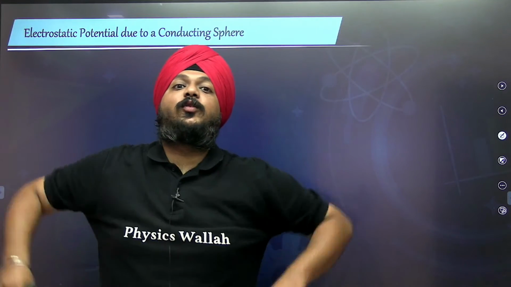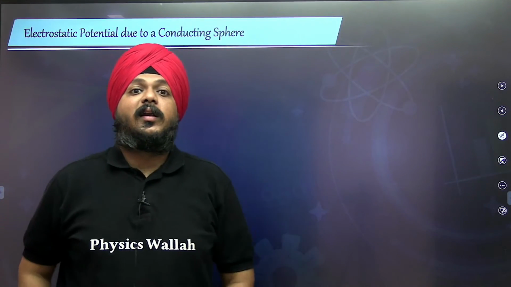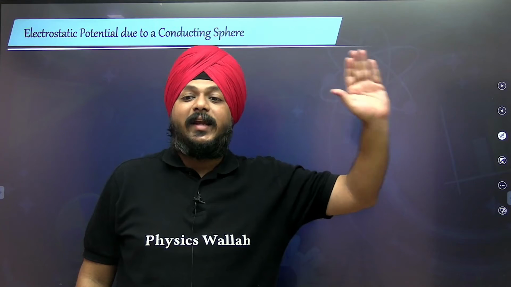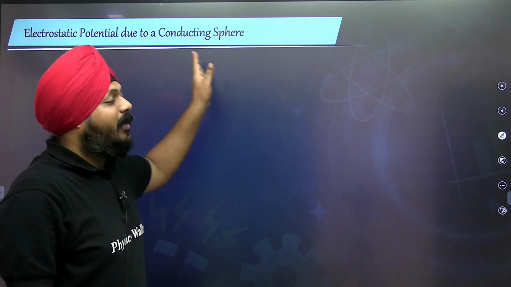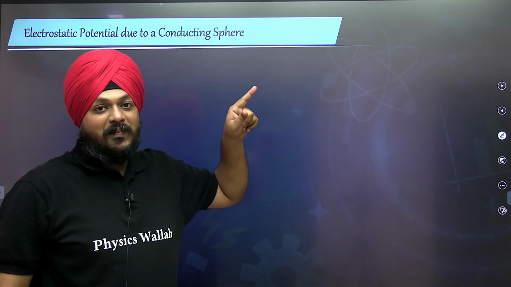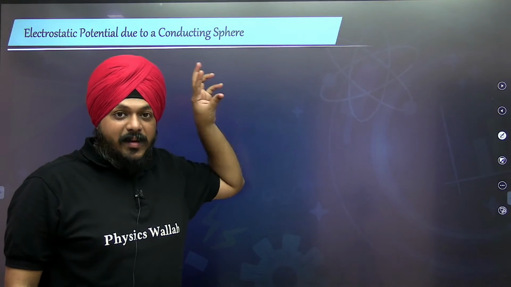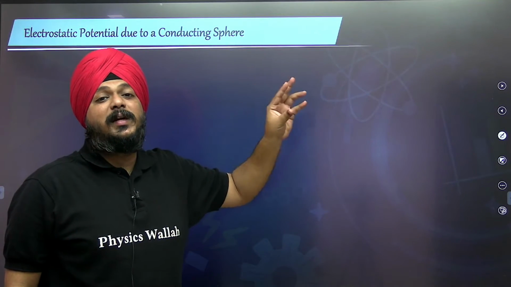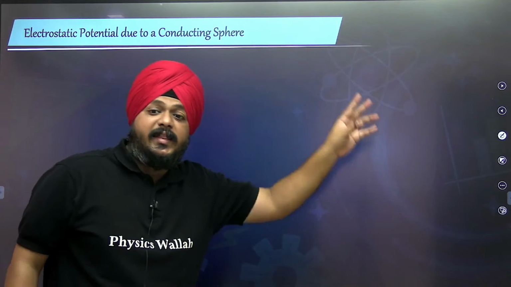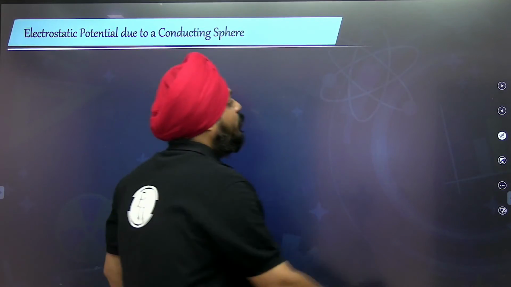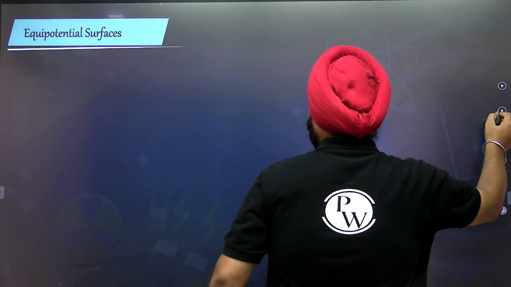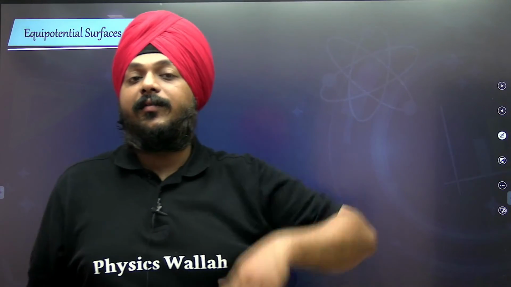See, we calculated the electric field for the long charge, right? For all of those cases we can calculate the electrostatic potential. But here it is important to understand the relation between the electrostatic potential and electric field. So for that, we are directly moving on to that relation, and at the end we are going to discuss this.